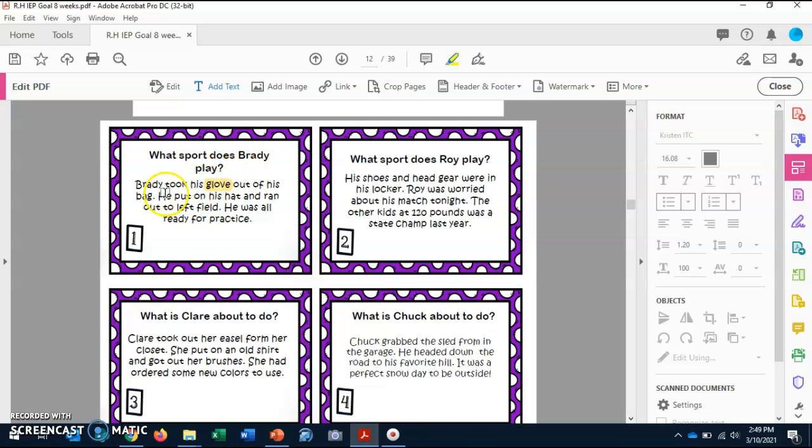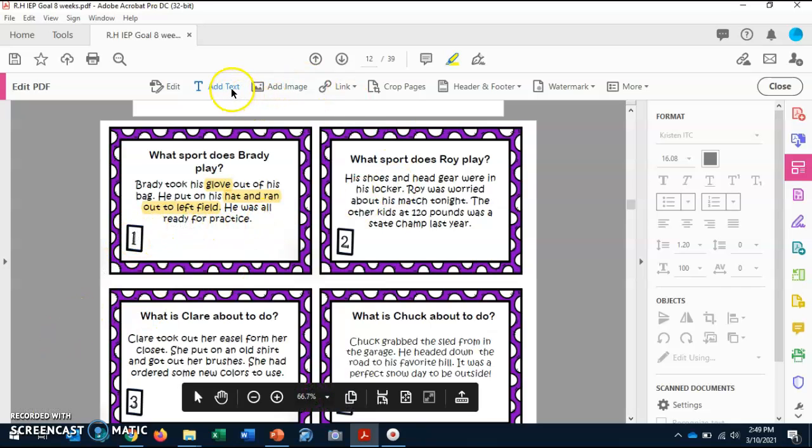And then it says he put on his hat and ran out to left field. These right here, hat and ran out to the left field, also give me an idea of what sport he plays. Then he was all ready for practice.